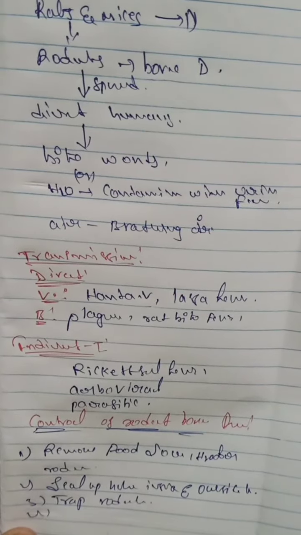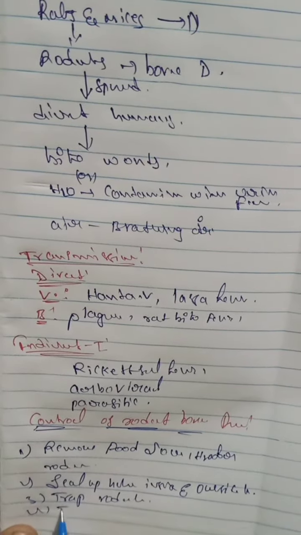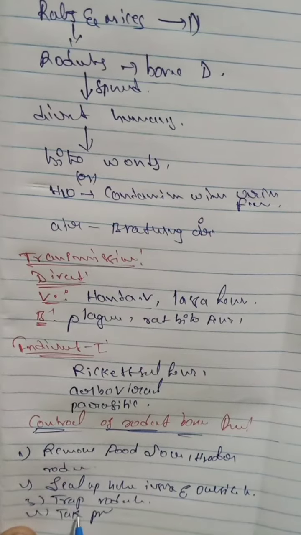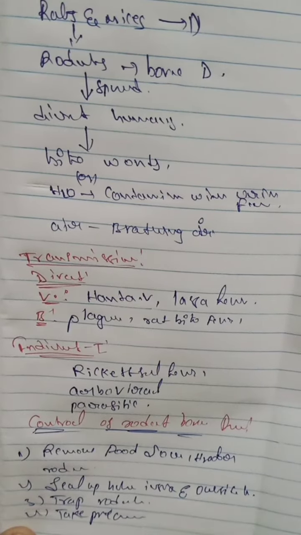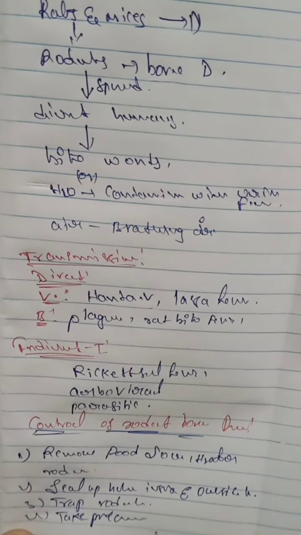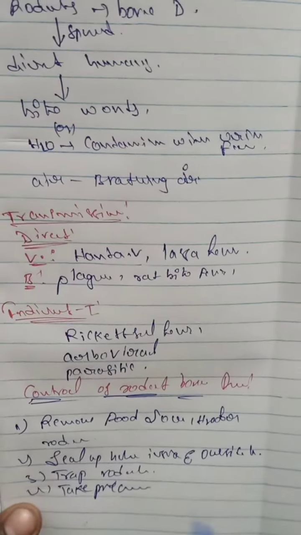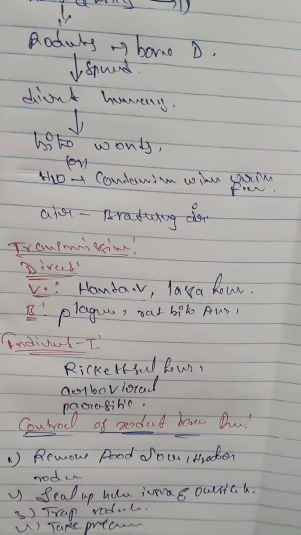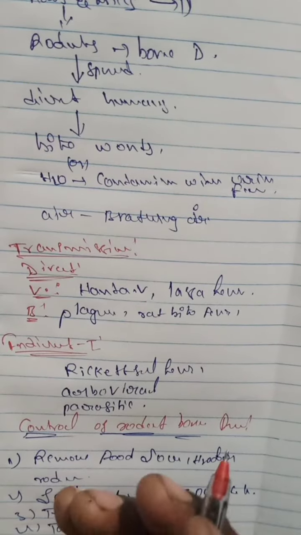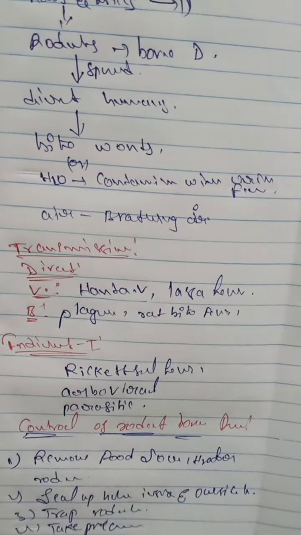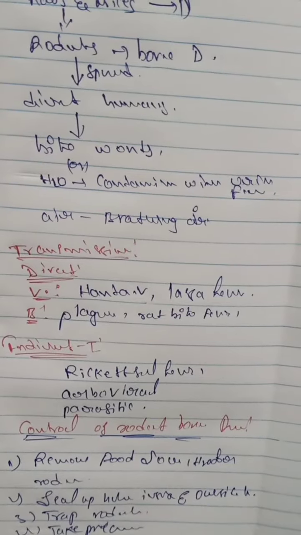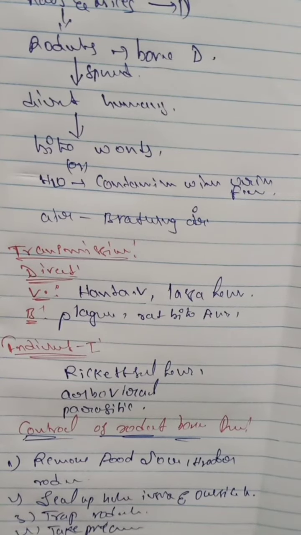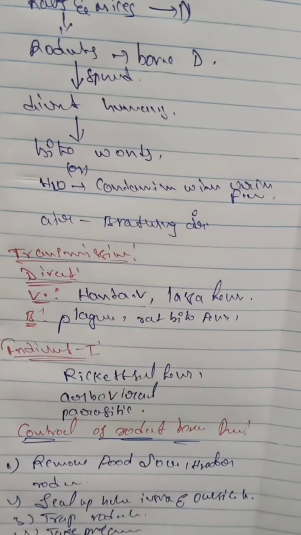And the fourth one is to take precautions while cleaning rodent-infested areas. So this is about rodents: simply, these diseases pass directly from rats and mice to the human body. This was about rodents, prevention methods and controlling rodent diseases.